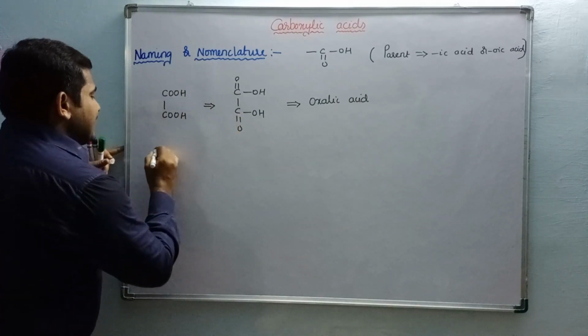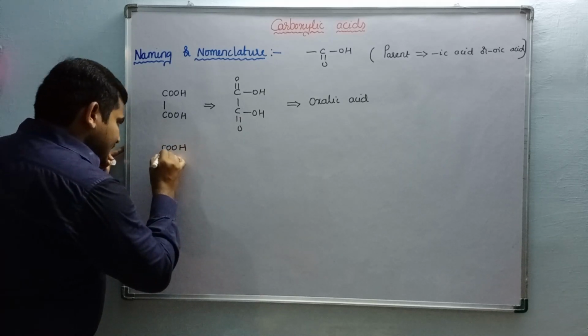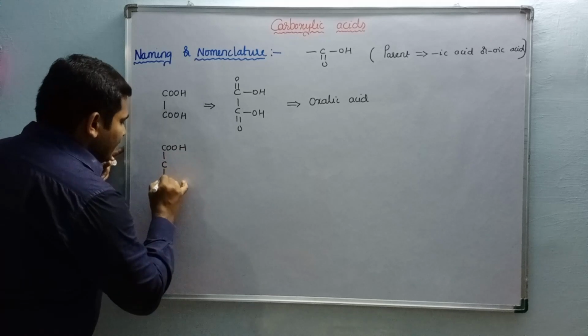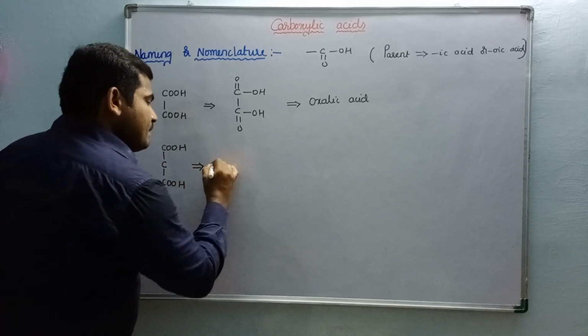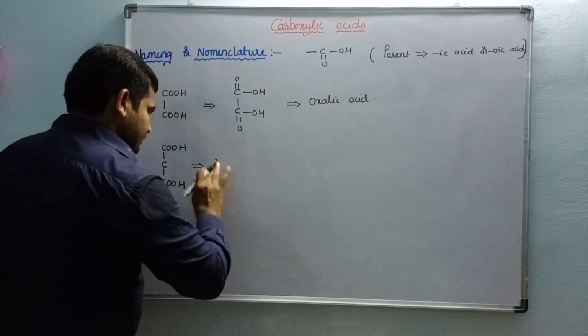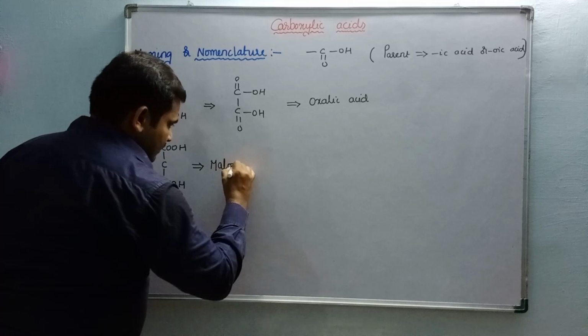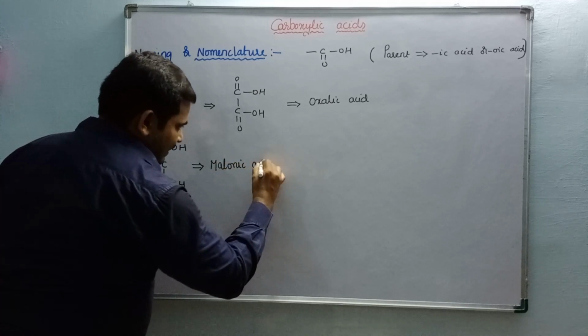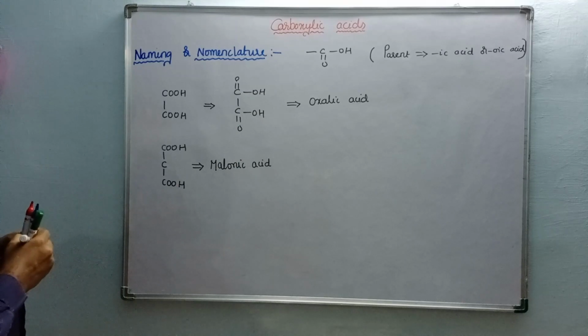Another dicarboxylic acid. If these two carboxylic acid moieties are separated by one carbon, do you know what this is? It is called malonic acid.